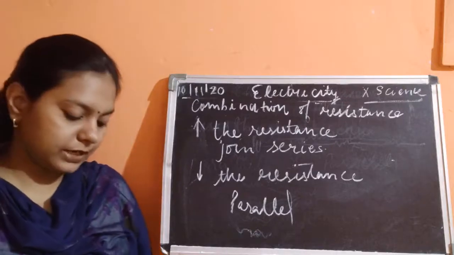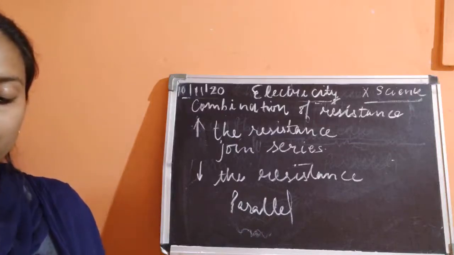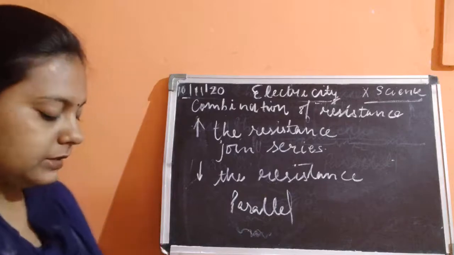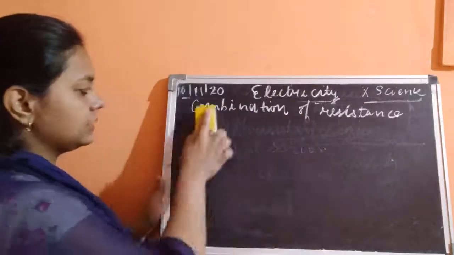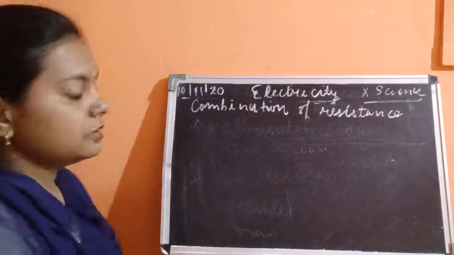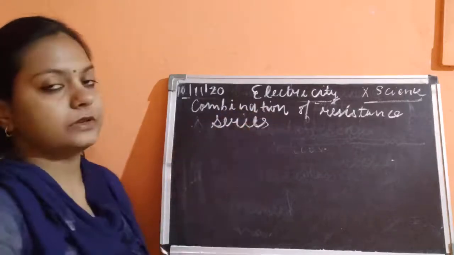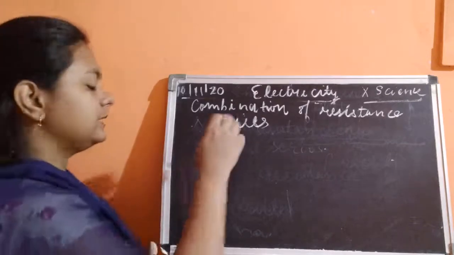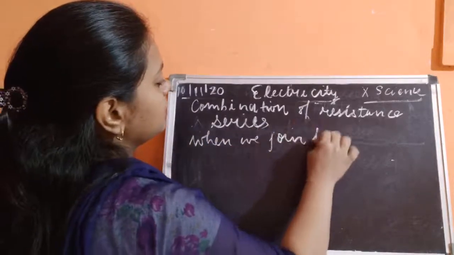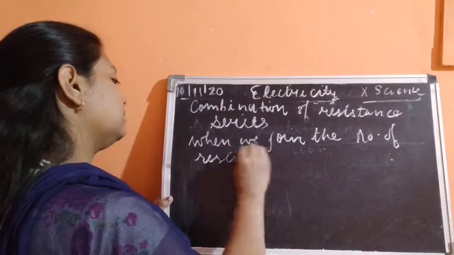Now children, next thing what you have to study is that if you have to decrease the total resistance, then you are going to decrease the value of resistance, and you will be getting the answer as increase or decrease of total resistance in a circuit. Now सीरीज रेसिस्टेंस में आप कैसे टोटल रेसिस्टेंस फाइंड आउट करेंगे? So we will study about the combination of resistance, we will be studying about the series resistance first. So according to definition, you know that series resistance means when we join number of resistor lengthwise.